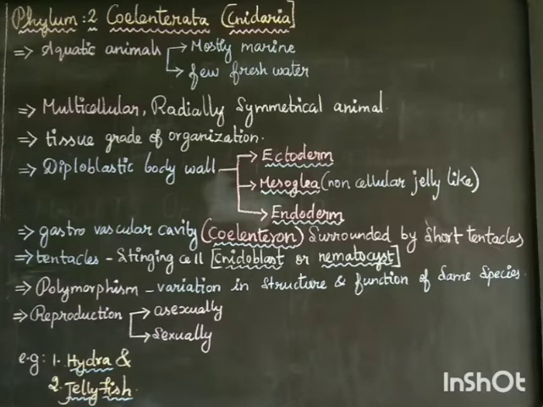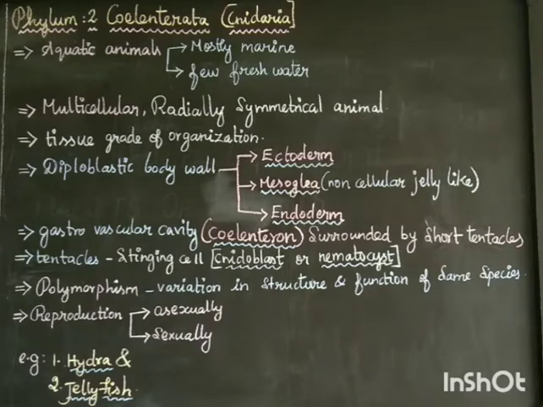In coelenterates, this gastrovascular cavity is called coelenteron, so the phylum is named Coelenterata. That is, organisms having coelenteron are included in the phylum Coelenterata. This coelenteron is a cavity with an opening at the top, which is called the mouth.